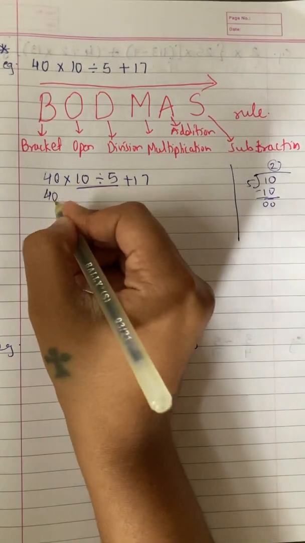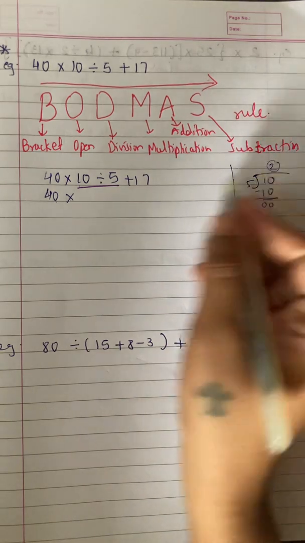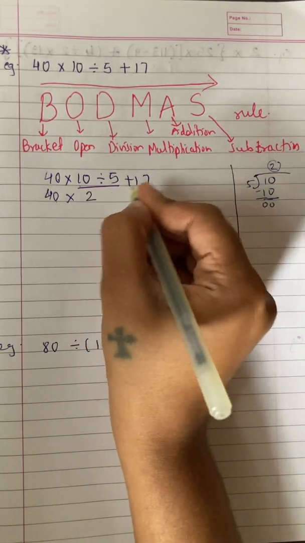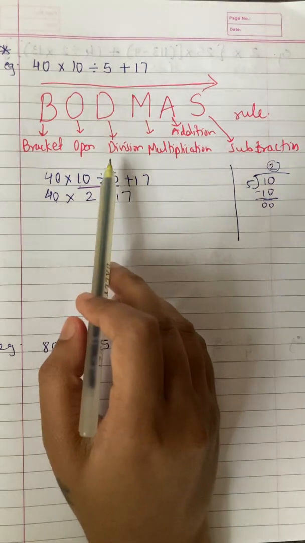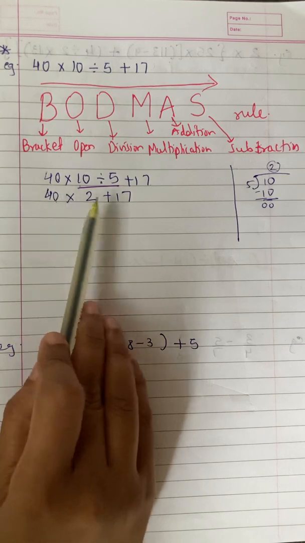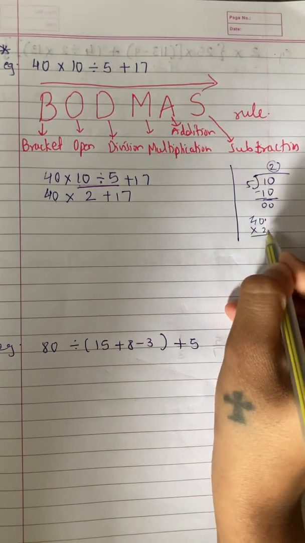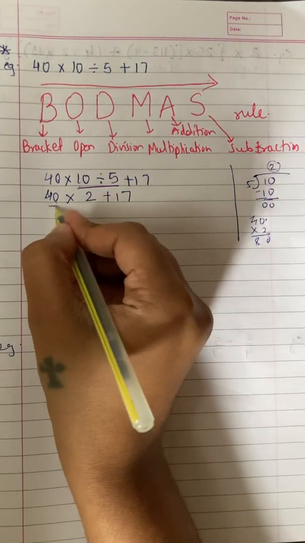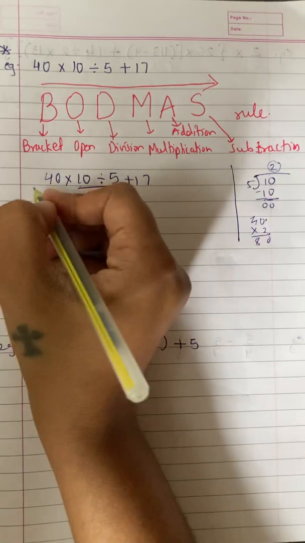So 40 I'll write down as it is, multiplication also as it is, and 10 divided by 5 we get the answer 2. And plus 17 I'll write down as it is. After division, what do we have to do? We have to do multiplication. So 40 into 2 is what we have to do. 2 zeros are 0, 4 2s are 8. So 40 2s are 80. And plus 17 you write down as it is.